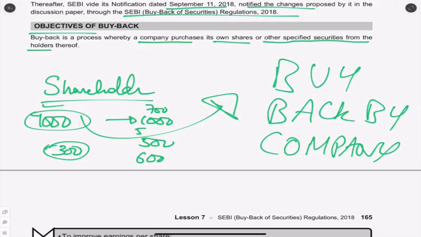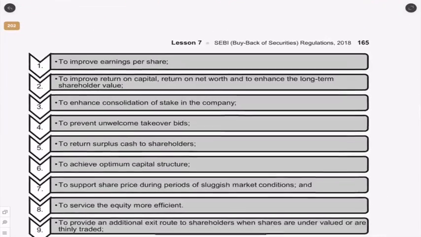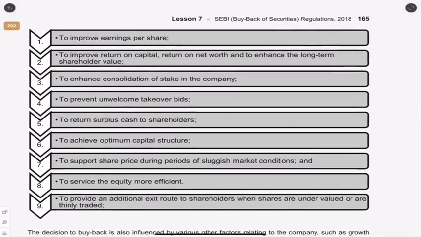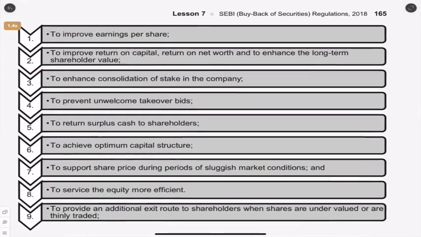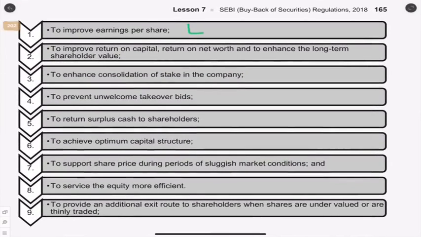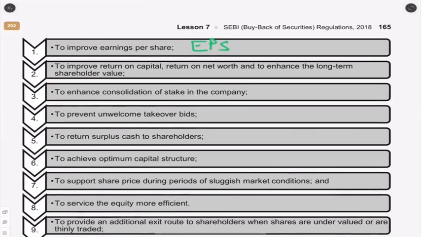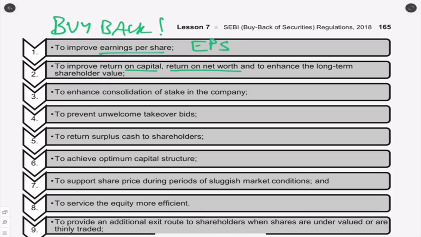When we look at the objectives of the buyback, here we have some points which are quite straightforward. To improve the EPS, that is earnings per share of the company. This will be a direct impact when we do buyback. Obviously, when the buyback is done, the earnings per share will improve. That's a basic principle. To improve return on capital, return on net worth, and enhance long-term shareholder value.